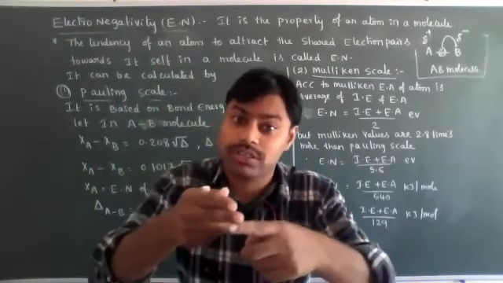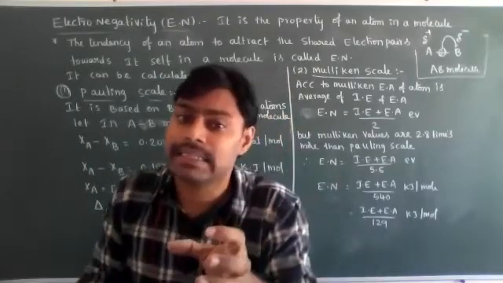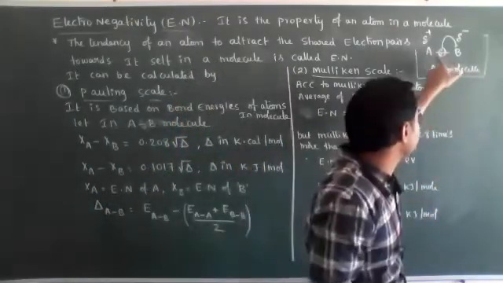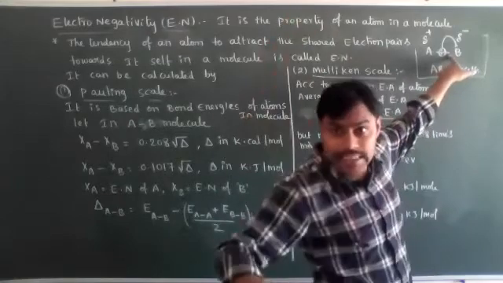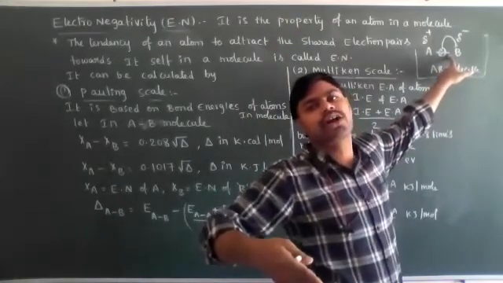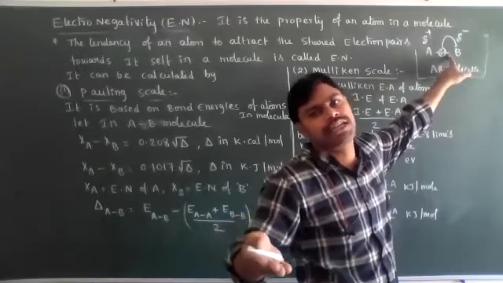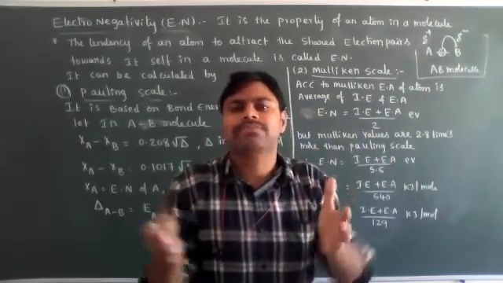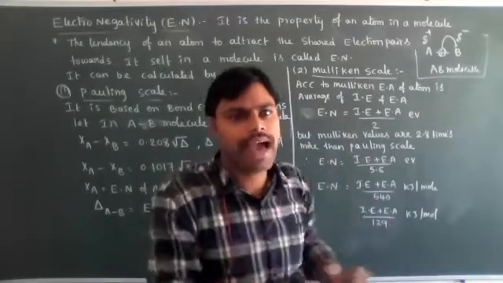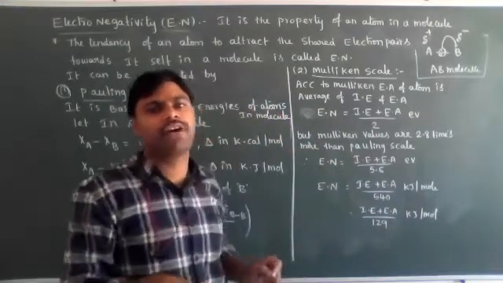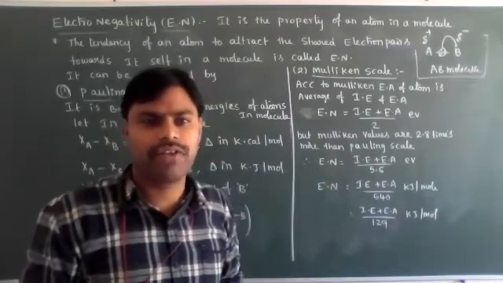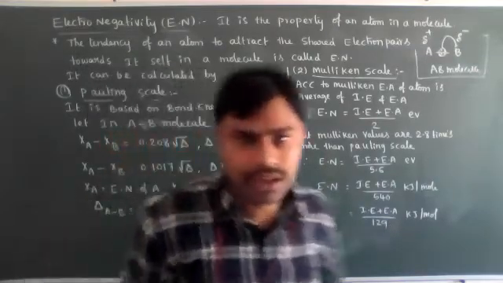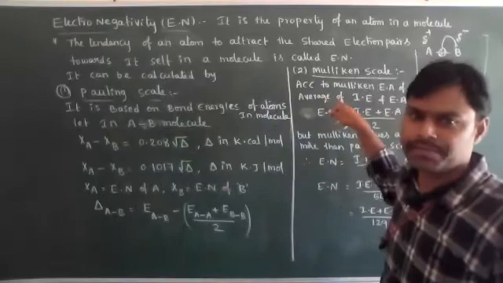That attractive force is known as bond energy. If you want to break the bond between A and B, the required energy is known as bond energy, also called bond dissociation energy. So based on the bond energies of atoms in a molecule, Pauling calculated the electronegativity of atoms in a molecule. Understood? What is bond energy?